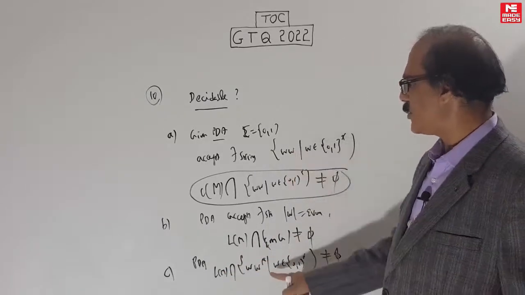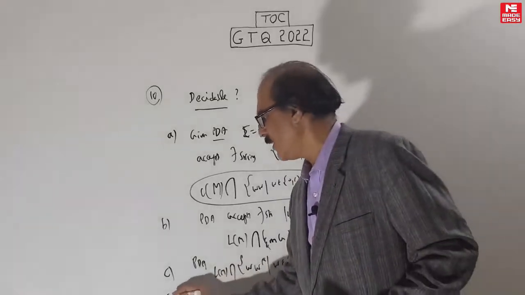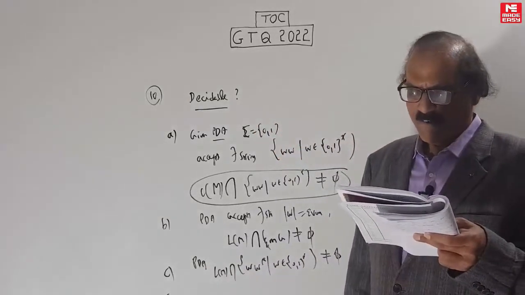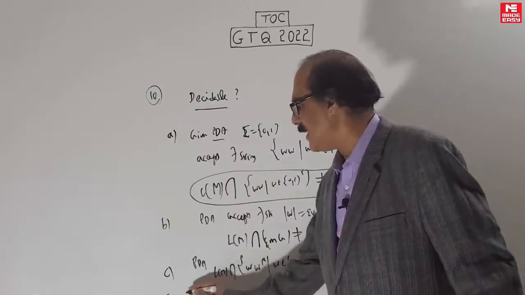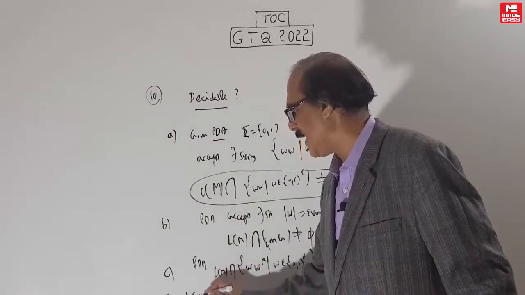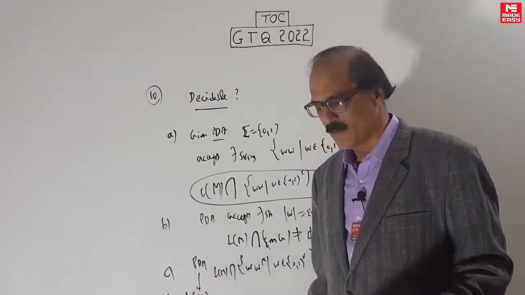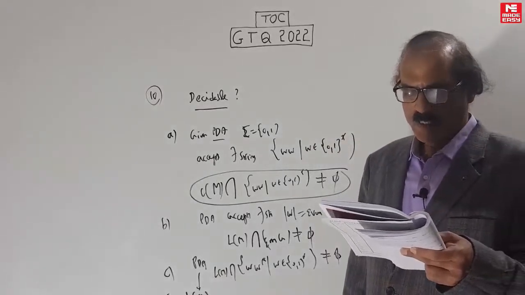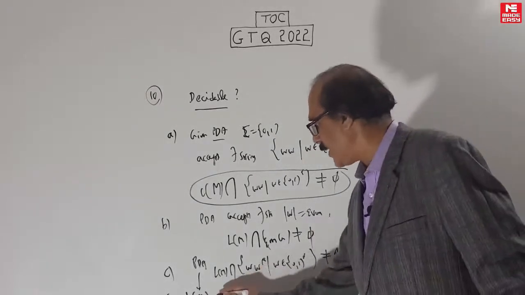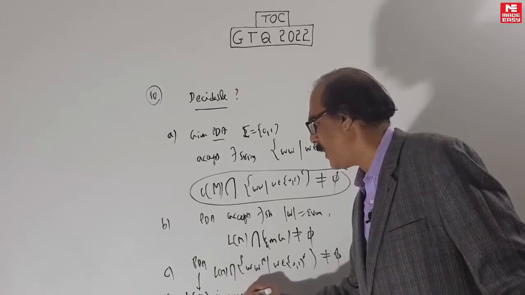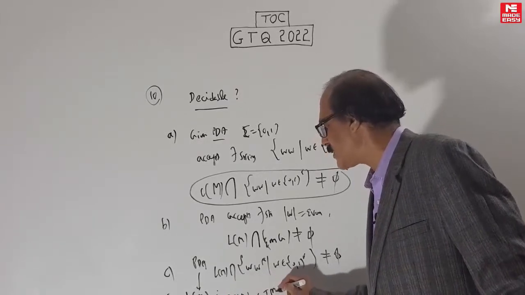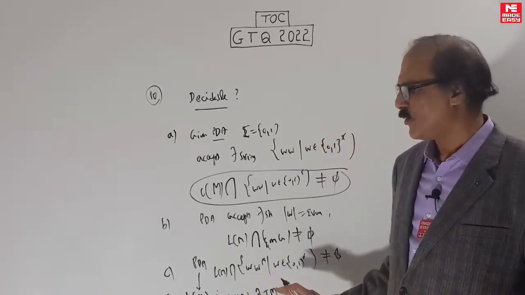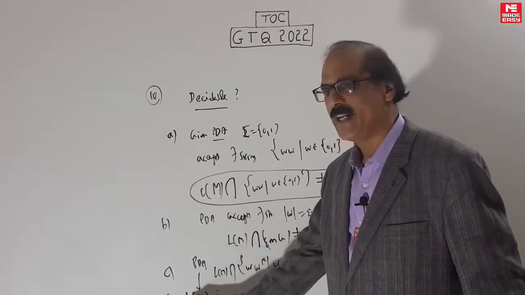Only this WWR is the difference. Last, D is whether the language of some given PDA is acceptable by some Turing machine. They have not given any Turing machine. They have given only the PDA.